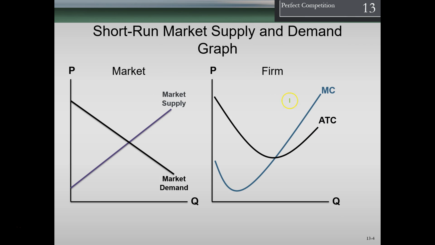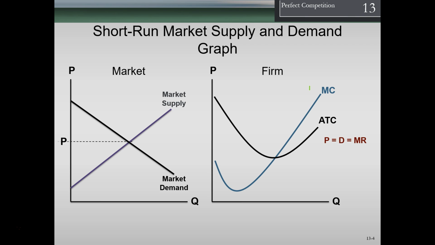All right, so let's take a look at that graphically. We have our market over here. We've, of course, got our price on the Y-axis, our quantity on the X-axis, and we have our normal looking supply and demand curve. So when we're looking at the market, we have our downward sloping market demand and our upward sloping market supply curve. And then if we go over here to the firm, we can see that we have our marginal cost.